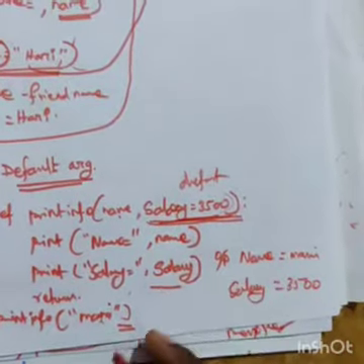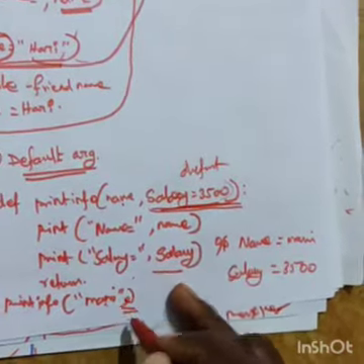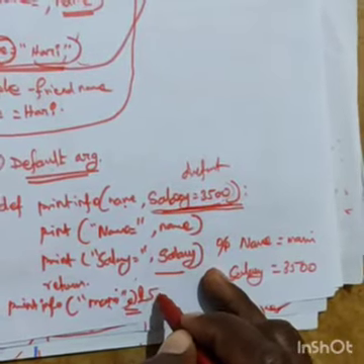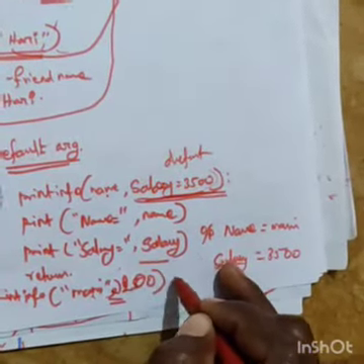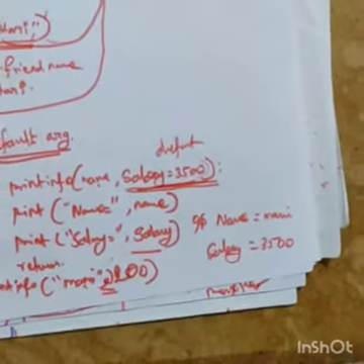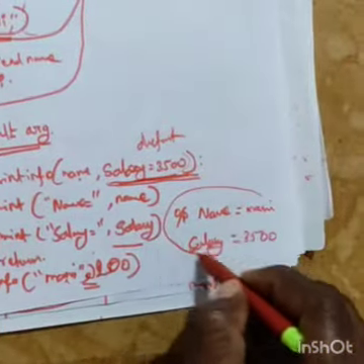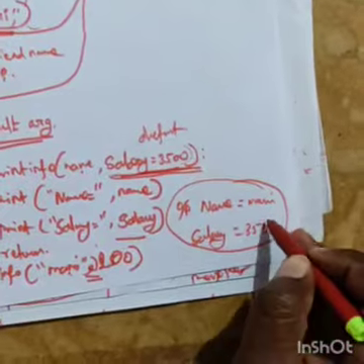In case I give a value, comma 2000, and then call it, what output will come?